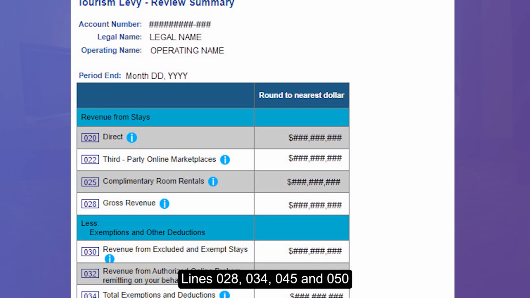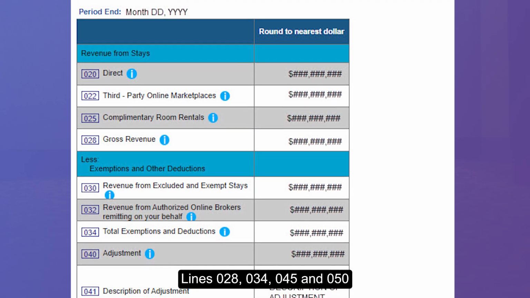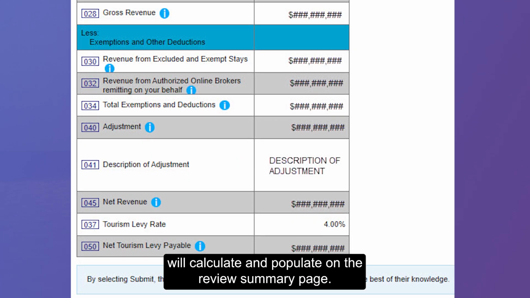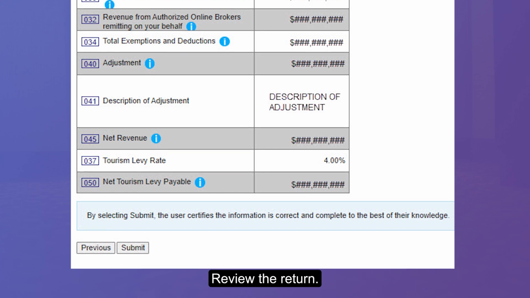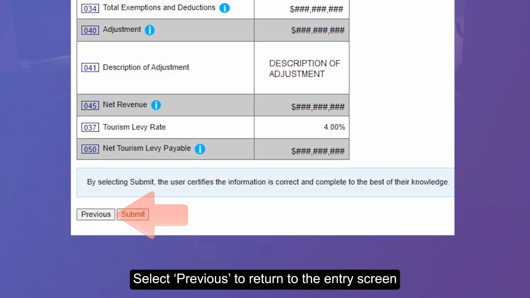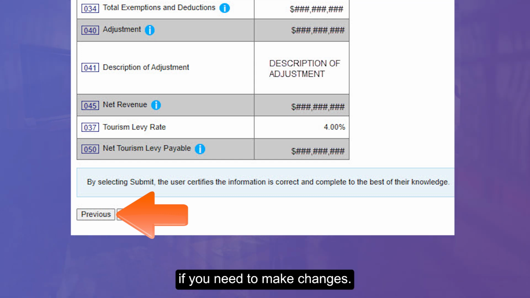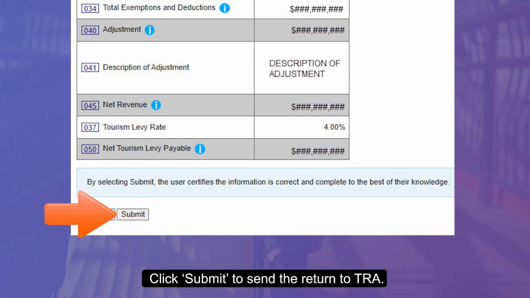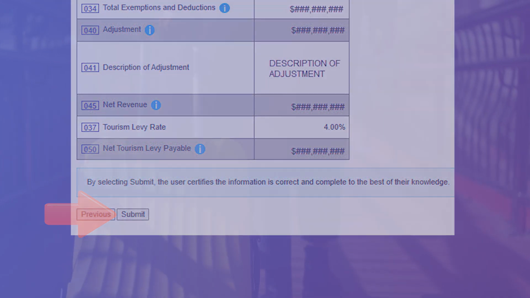Review Summary. Lines 28, 34, 45, and 50 will calculate and populate on the Review Summary page. Review the return. Select Previous to return to the entry screen if you need to make changes. Click Submit to send the return to TRA.